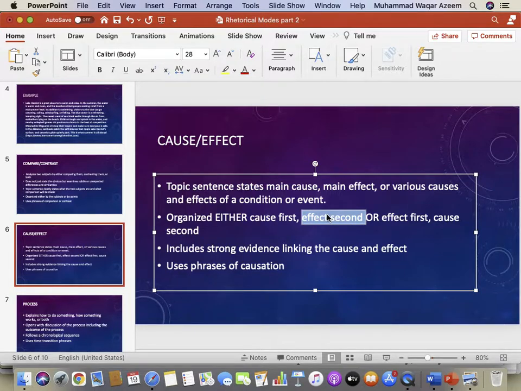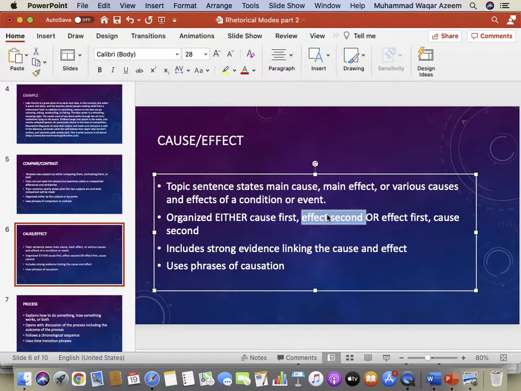You can also have the effects first. You can begin by saying that COVID-19 has drastically impacted the life of the citizens in the United States. It has, for example, disturbed the economy. It has devastated the education system, and then it has impacted the psychological health of people. So effects come first, and then you can describe the causes.